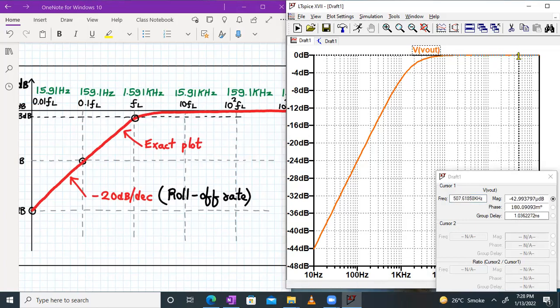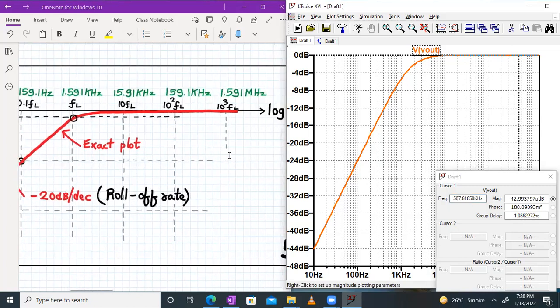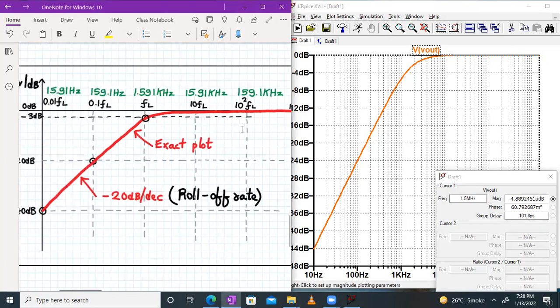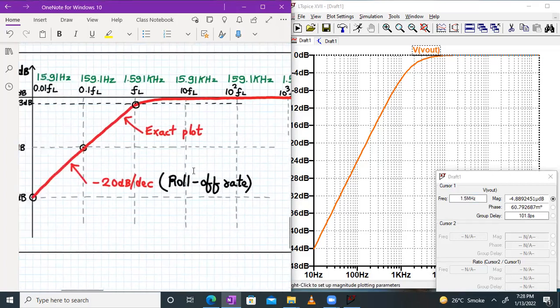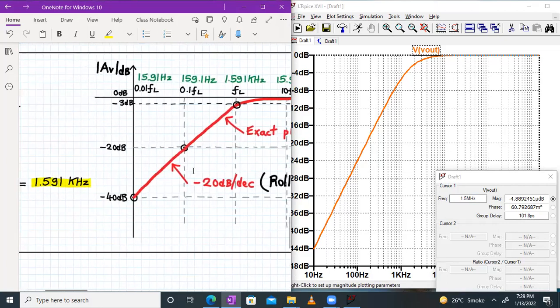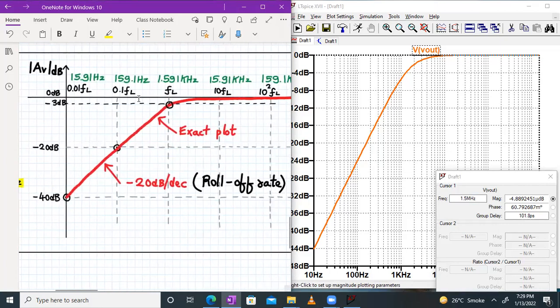So if I go to, let's say, 1.59 megahertz, this is 1.5 megahertz. So see the value. The value of the magnitude gain is minus 4.88 micro dB. So that is 0.00004. So as you can see, it is almost 0 dB once you cross the FL value, right? So yeah, this exactly explains what we were discussing so far and how we have built up this plot. Okay, I hope that these concepts are very, very clear to you, right?